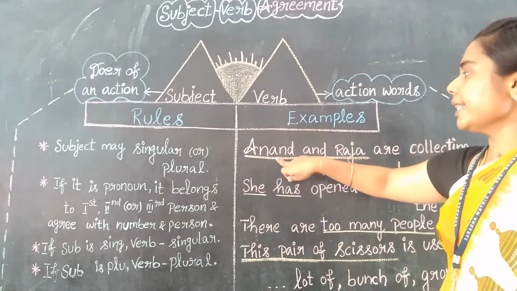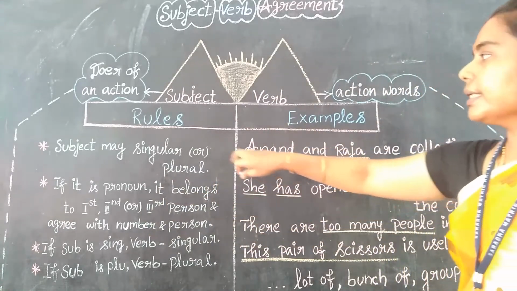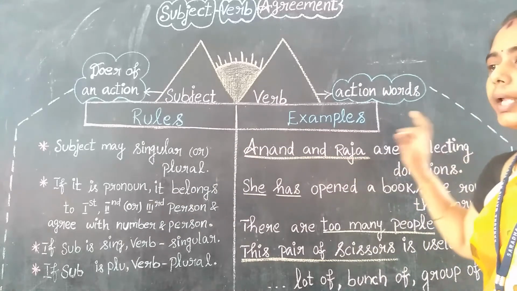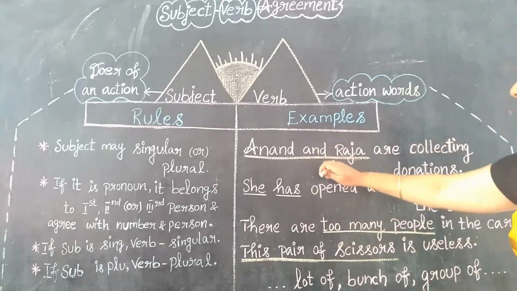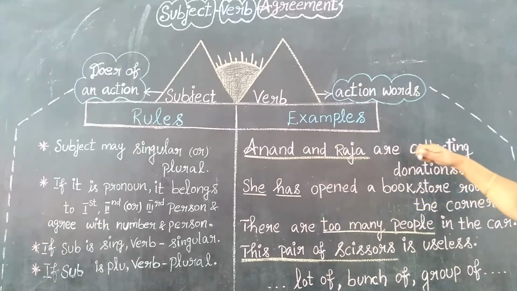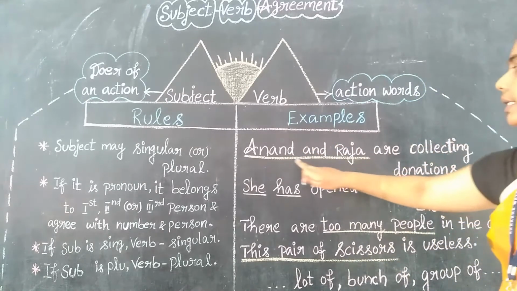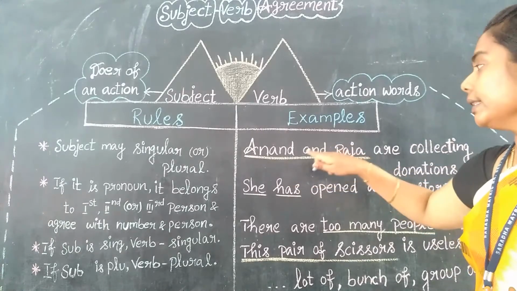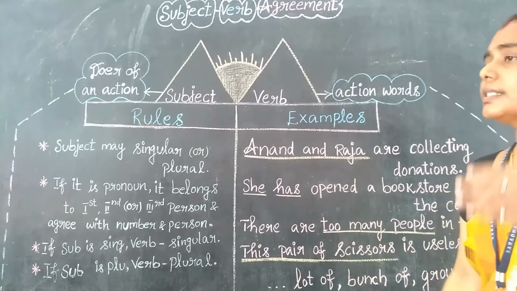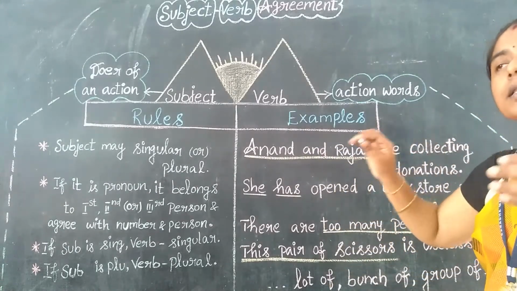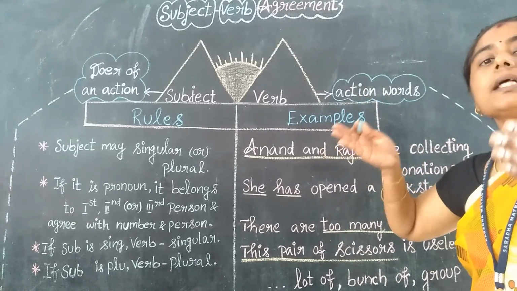So let us see the examples, one by one. See here, Anand and Raja are collecting donations. Look at here, Anand and Raja are collecting donations. What is the subject in this sentence? What is the subject in this sentence? You used to note that the first word of the sentence will be the subject.